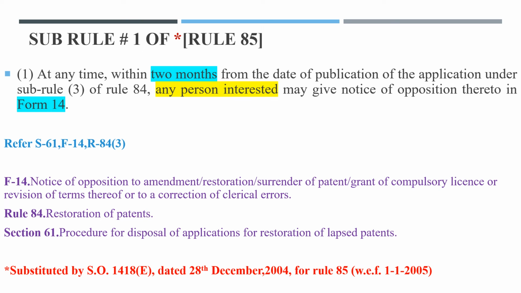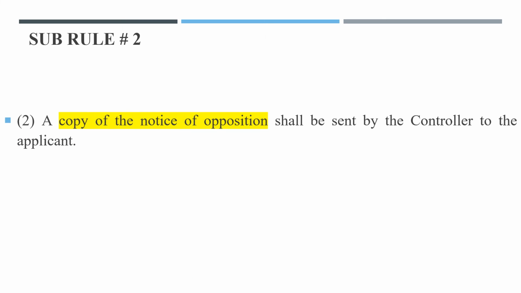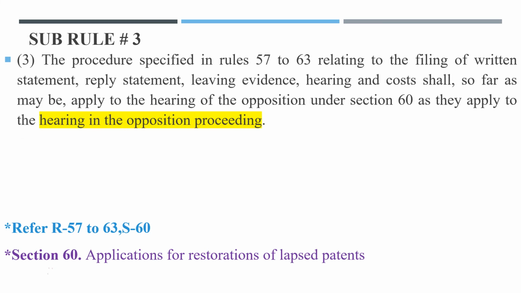So let us proceed to subrule 2. Subrule 2 says a copy of the notice of opposition shall be sent by the controller to the applicant. Very simple. A copy of notice of opposition is sent by the controller to the applicant. Nothing to explain. So let us proceed to subrule 3.